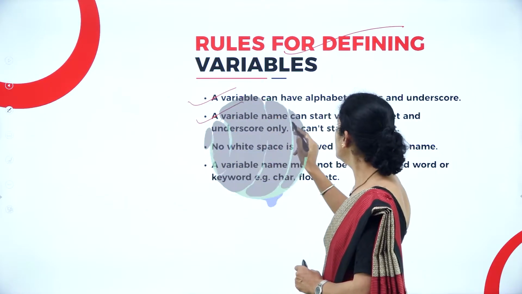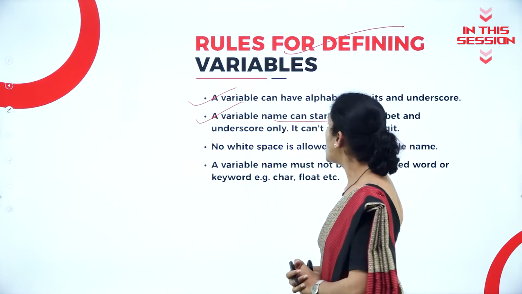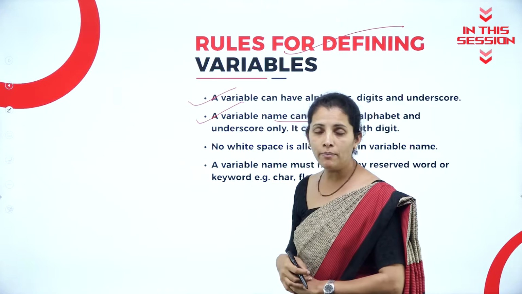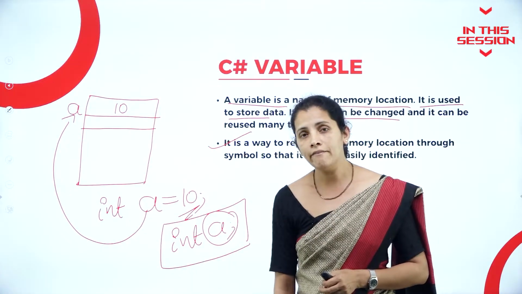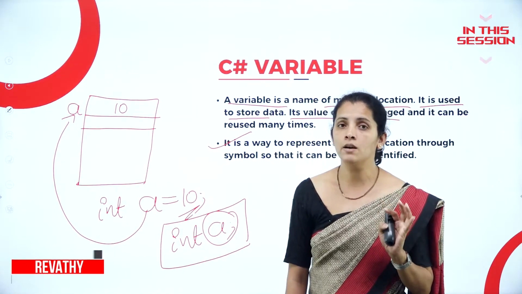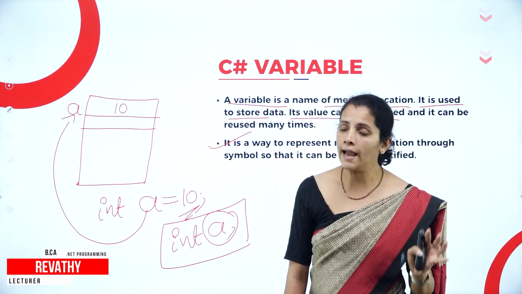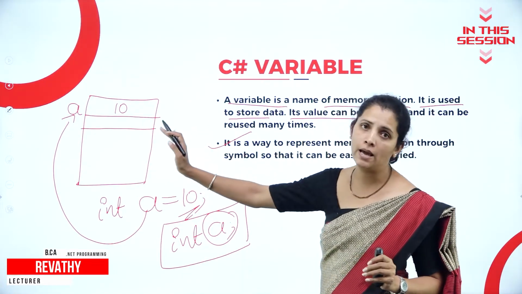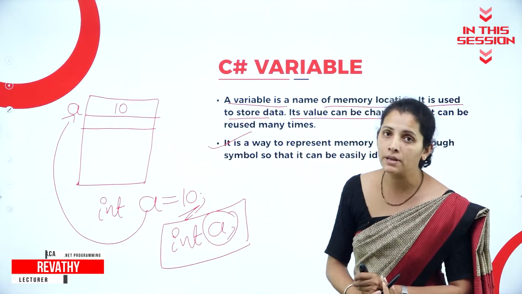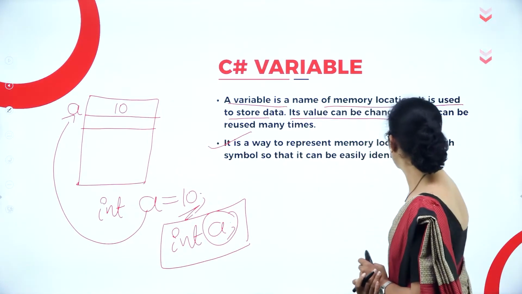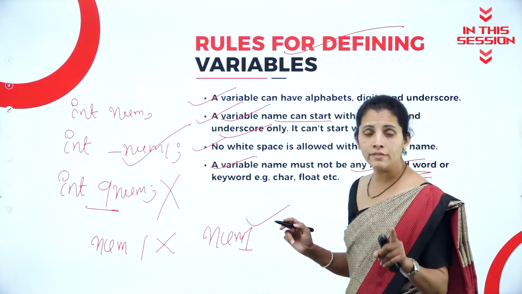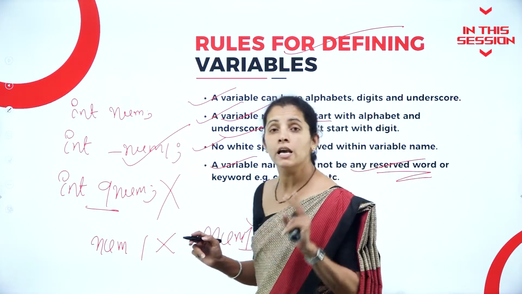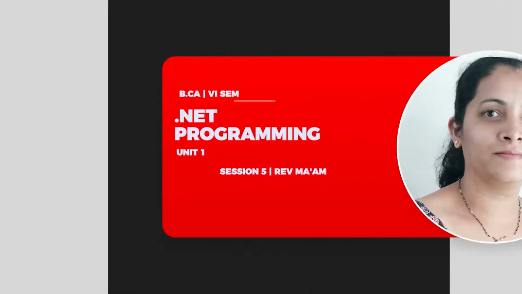A variable name can start with an alphabet or underscore. Whenever I want to represent a memory location, then with the help of a variable, I can represent the memory location. What are reserved words? Here, reserved words are nothing but the keywords.